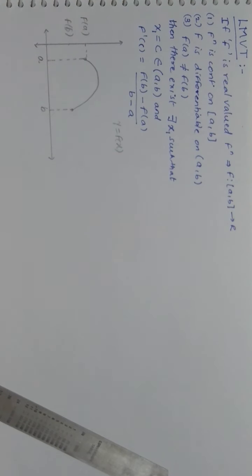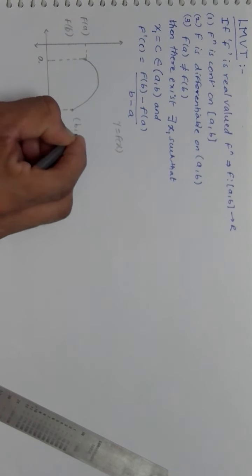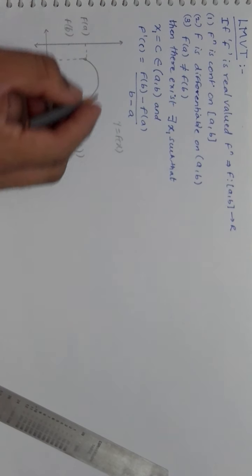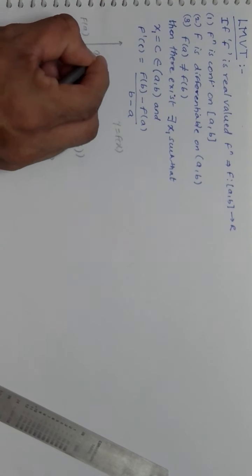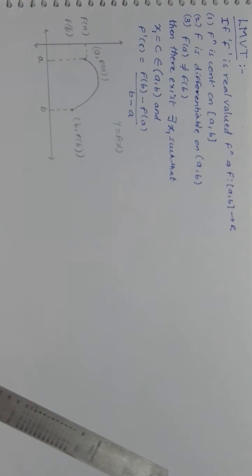So this is A, f(a) and this is B, f(b). I am writing it over here, though I don't have much space. That is A, f(a).